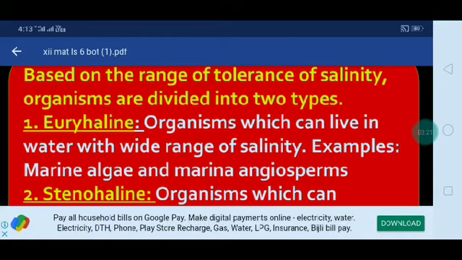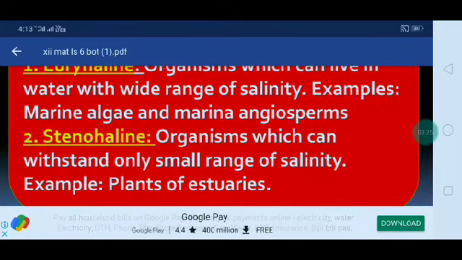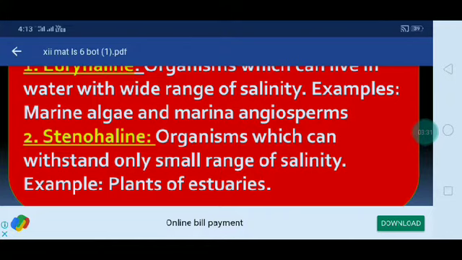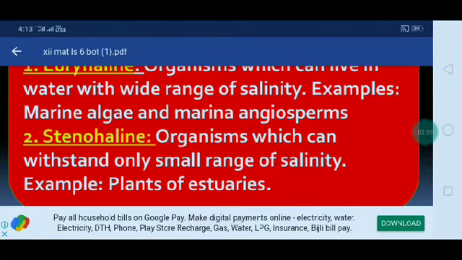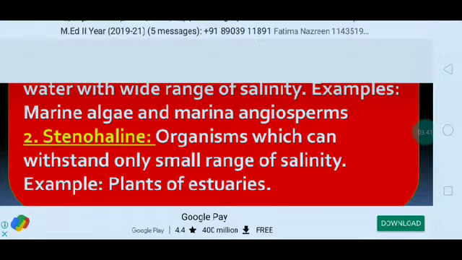Examples: marine algae and marine angiosperms. Then stenohaline: an organism which can withstand only a small range of salinity. Example: plants of Hydrilla. Only in a small salinity condition do these plants live. That condition is stenohaline.